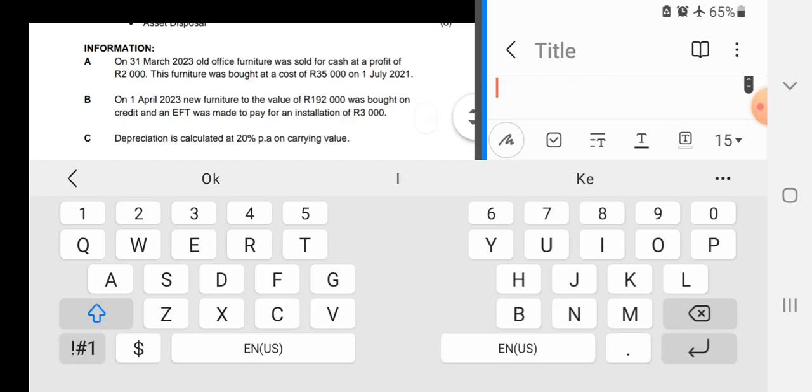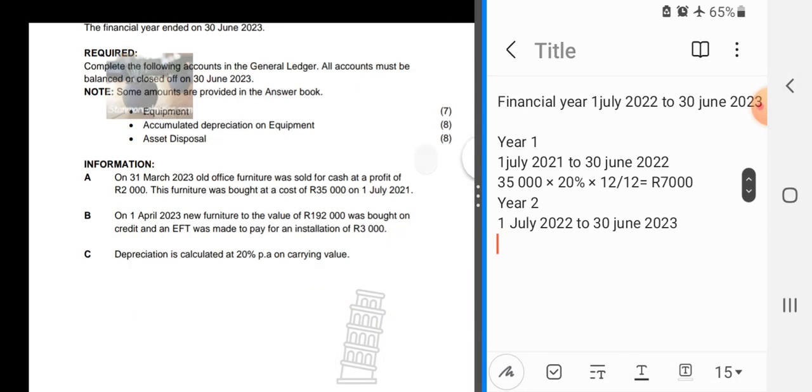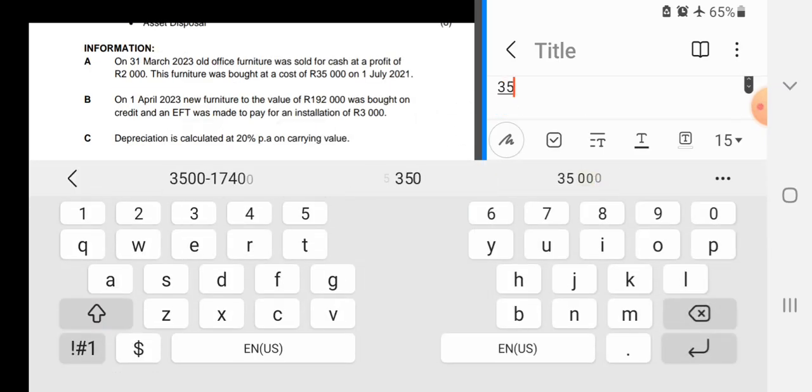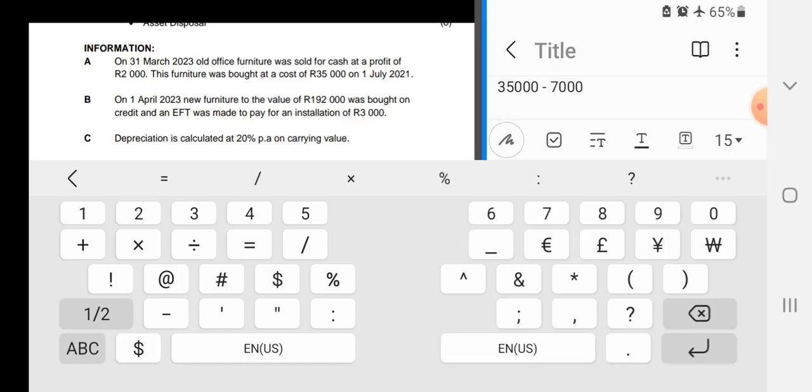Now let's see, when was the asset sold? It was sold on the 31st of March. So when an asset is sold, you start from the beginning of the financial year until it was sold. That's how many months you had the asset for. So depreciation is calculated on what? Carrying value. So we're going to take the 35,000, which is the original cost, and then subtract the 7,000 rand, which was the depreciation for last year. So it's the accumulated depreciation.